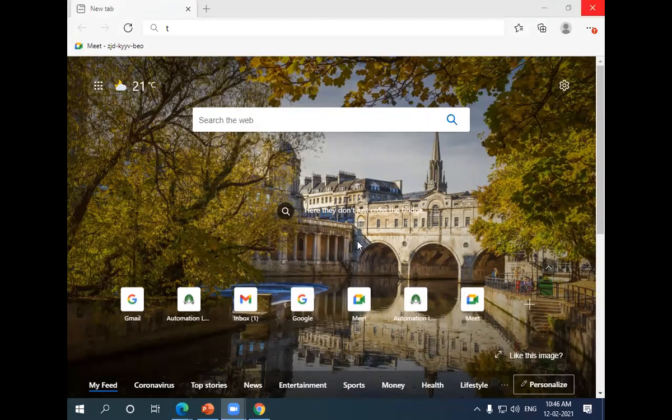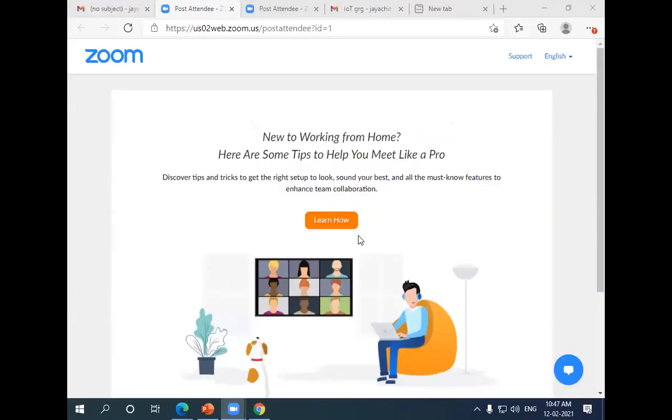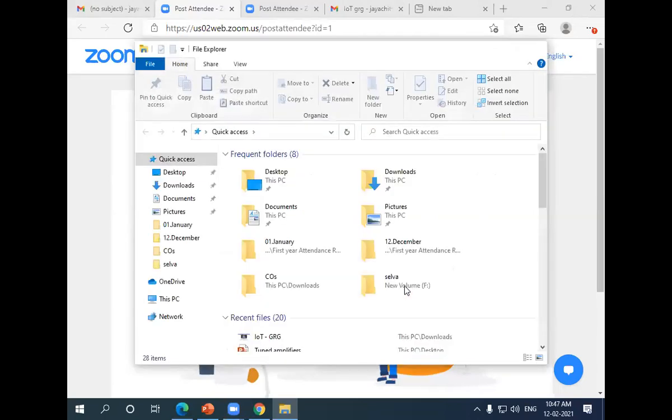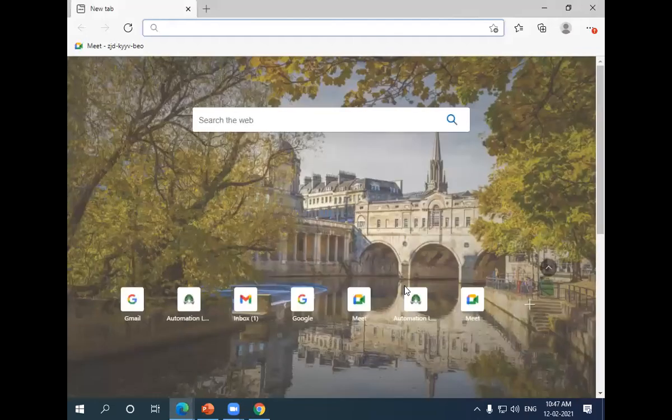So, one second. And you can type TINKERCAD.